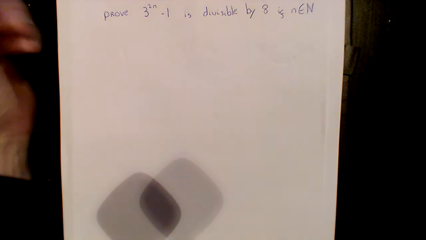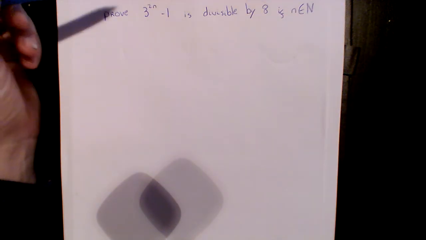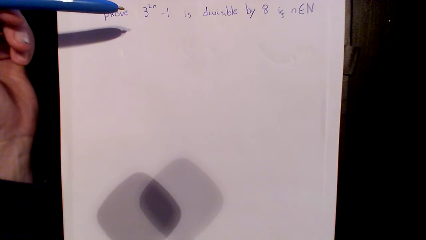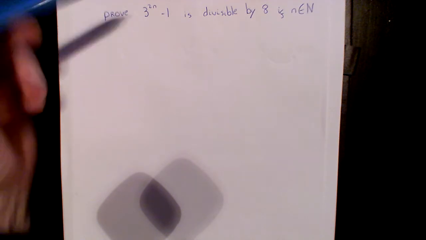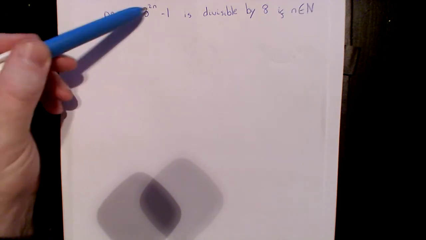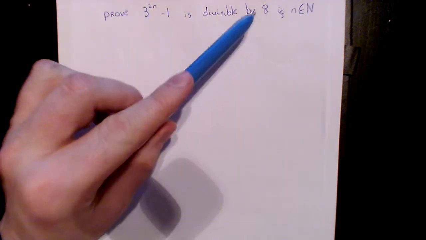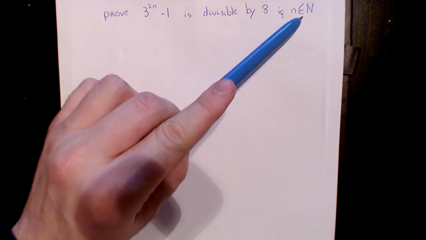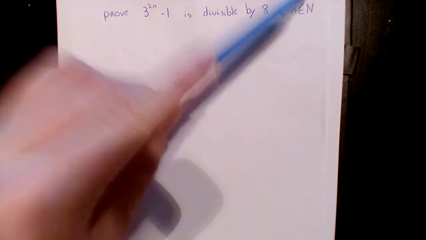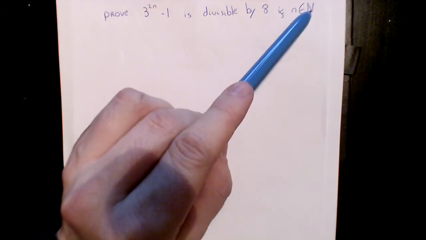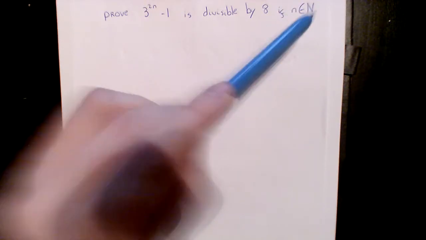Hey lads, so here we're going to look at divisibility proofs using induction. Okay, so we have a question here. It says prove that 3 to the power of 2n minus 1 is divisible by 8 if n is an element of N. Well, all that's saying is if n is a natural number, and the natural numbers are 1, 2, 3, 4, 5, 6, 7, 8, and so on.